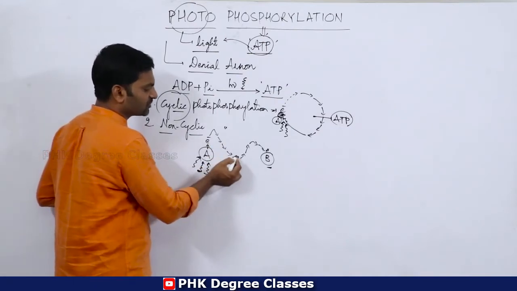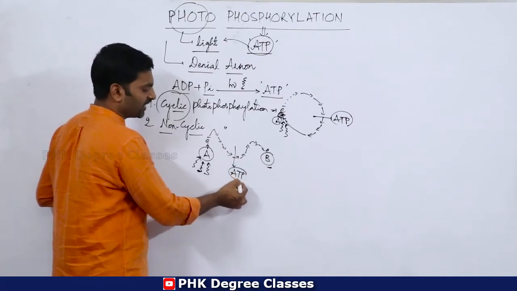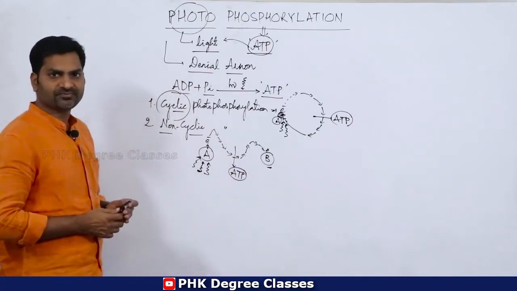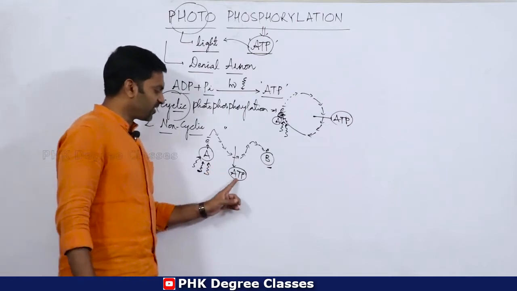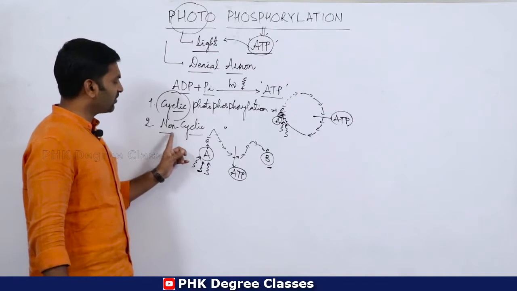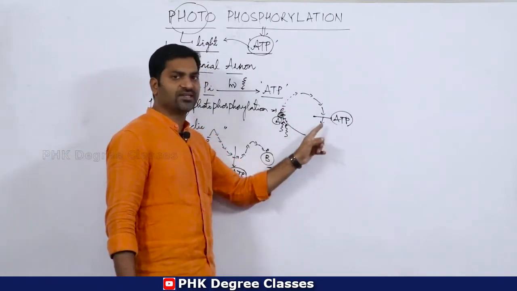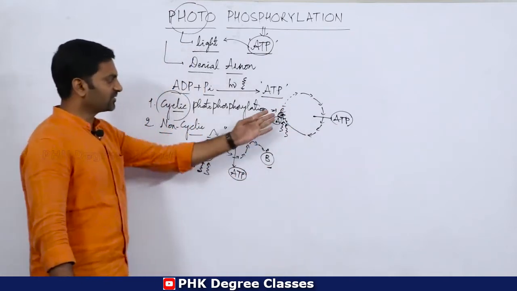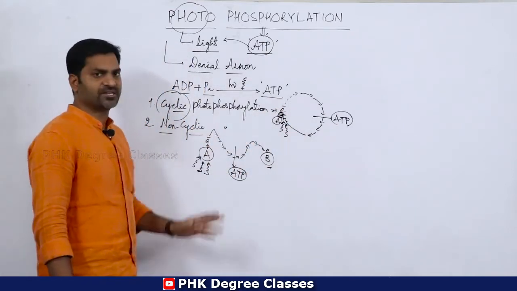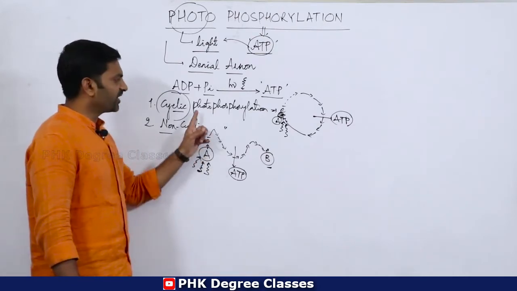This electron moves through different components, and in the middle of this movement, ATP is formed. So ATP is formed whenever sunlight is available. This is non-cyclic. Here also ATP is formed, but when the movement of electrons is in a cyclic manner, that is called cyclic photophosphorylation. Now we will discuss one by one in detail.